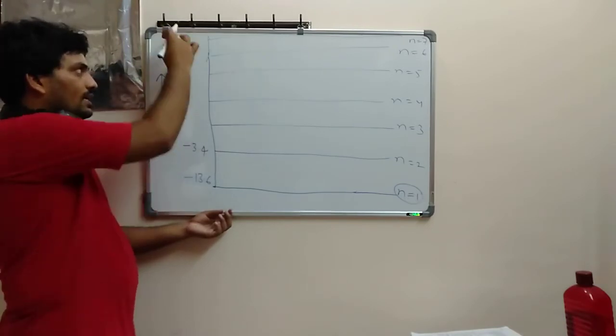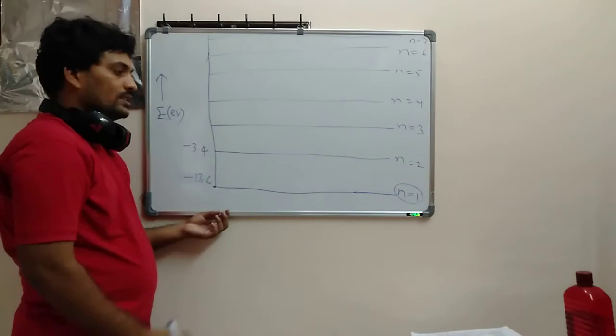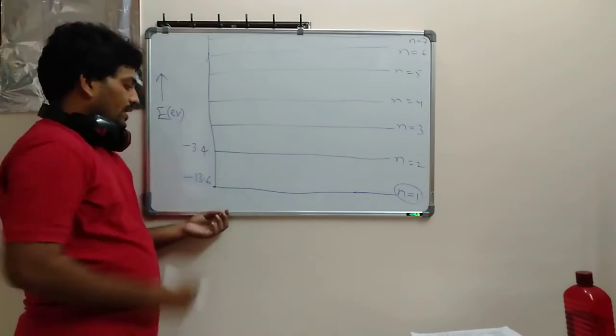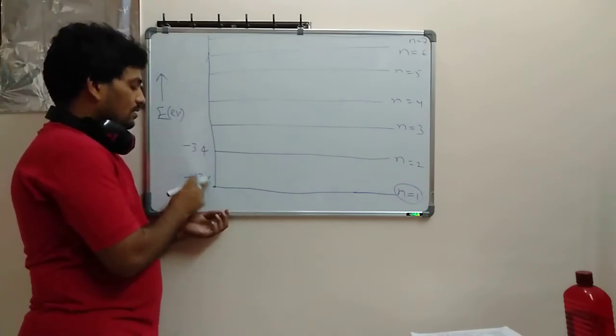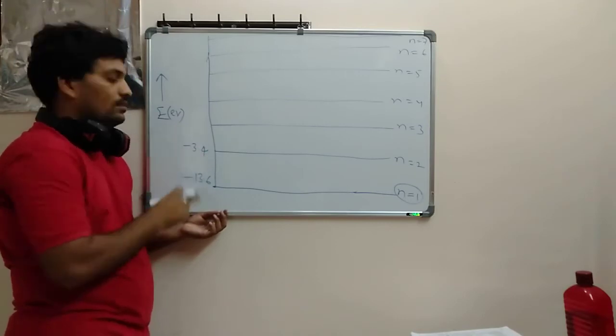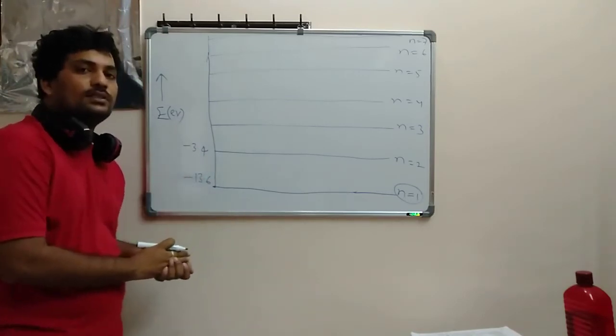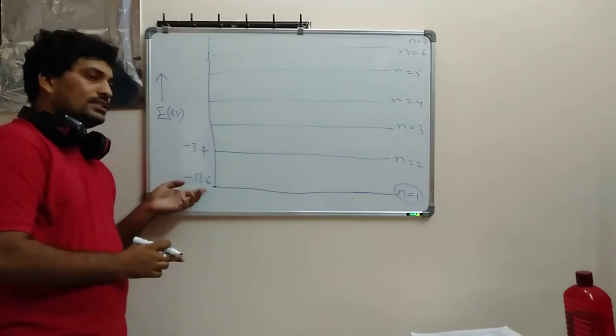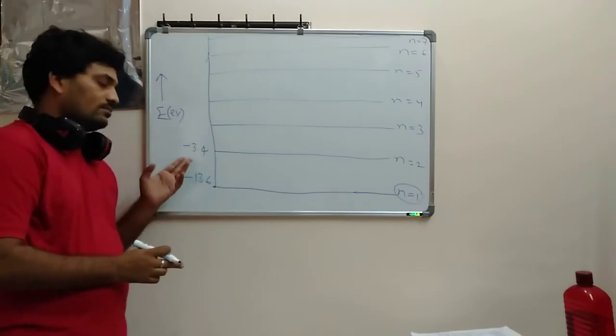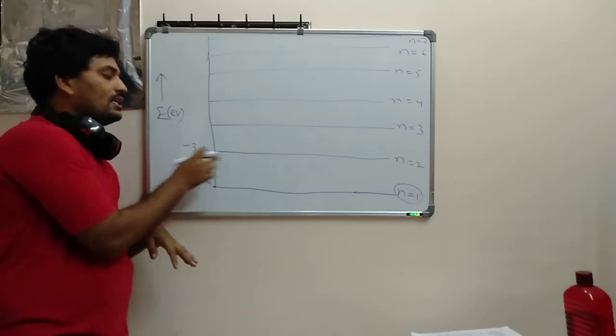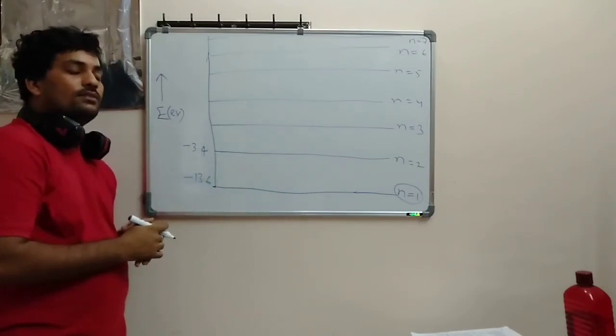Which one is bigger, minus 13.6 or minus 3.4? Minus 3.4 is bigger. So minus 13.6 is lesser than minus 3.4. So for the second orbit we have minus 3.4.